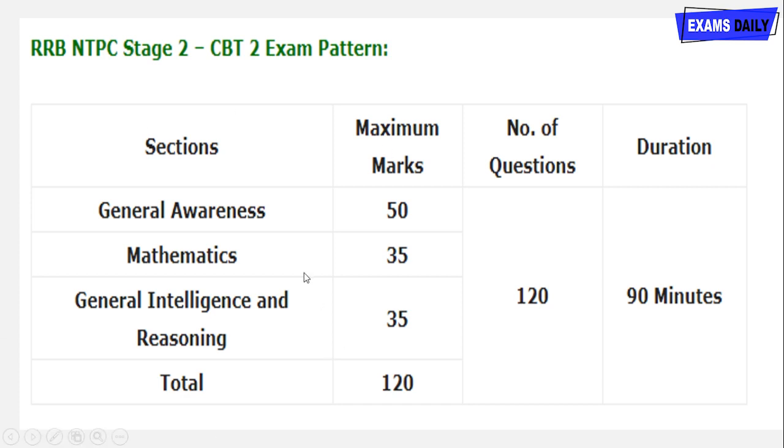And this is the syllabus for computer based test stage 2, and it is similar to stage 1 of the examination, but there are some slight changes, like the level of question may be tough. So the first syllabus is general awareness, mathematics and general intelligence and reasoning. General awareness is for 50 marks, mathematics is for 35 marks, and general intelligence and reasoning is for 35 marks.